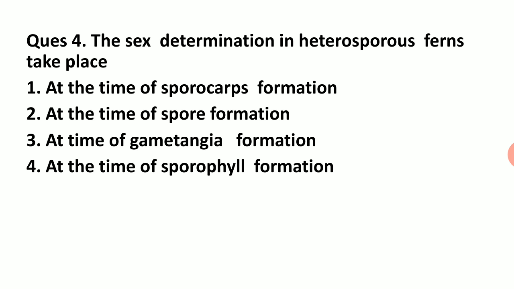Sporophyll formation means anthers and carpels, stamens and carpels; these are the sporophylls. So it is the characteristic of gymnosperms and angiosperms. And what is a sporocarp? A sporocarp is equal to a sporangium, in which various spores are produced.